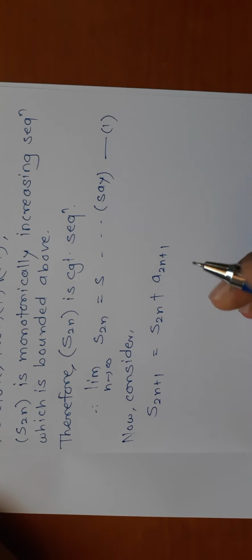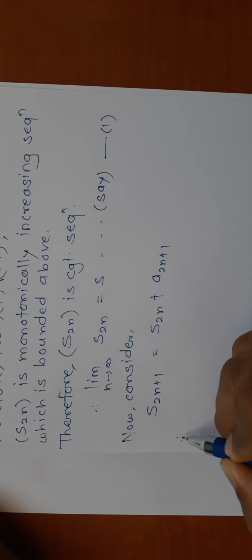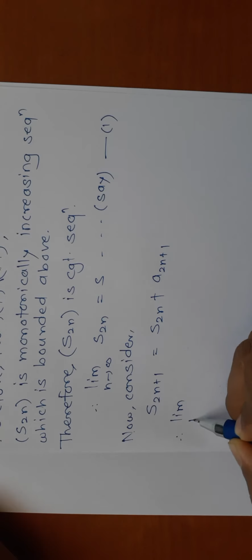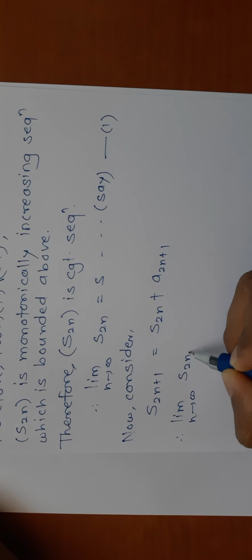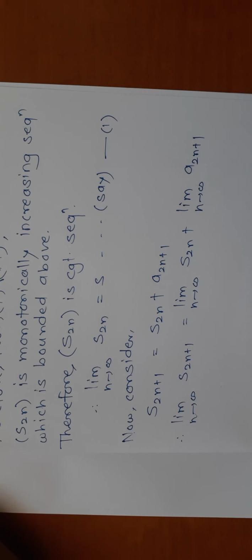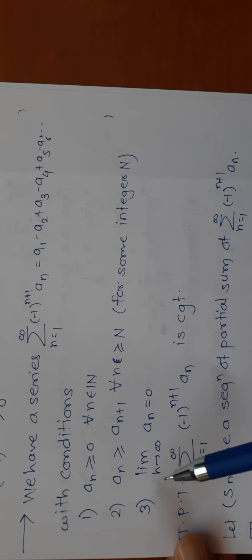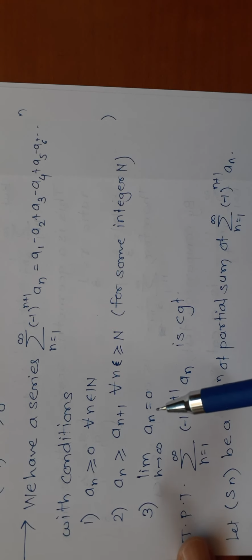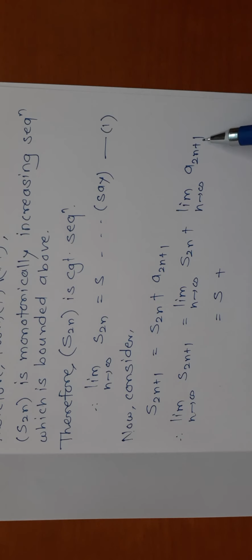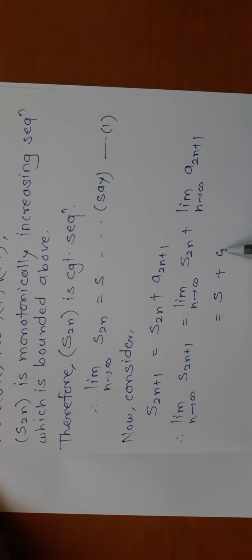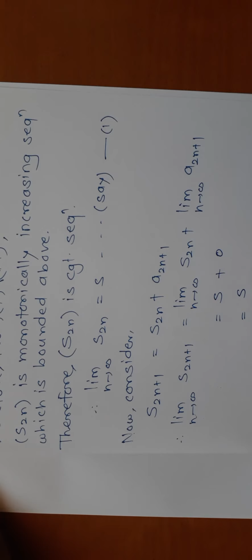Now what will I do? I will apply the limit on both sides. So limit n tends to infinity S2n plus 1. Here also I am applying the limit, and to the last term also I will apply the limit. But what is its value? Equation 1 says its value is S. And what about this last term? On the last page we have written limit n tends to infinity of a n is equal to 0. This is a given part. So n or 2n doesn't matter, this will also have value 0. So S plus 0, that means you are getting S.